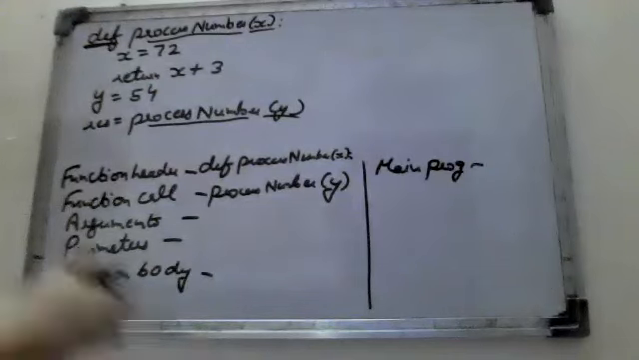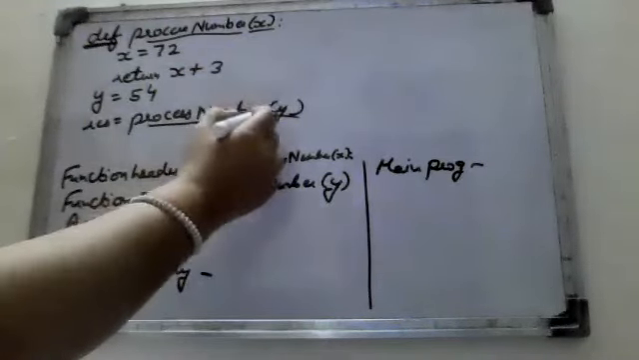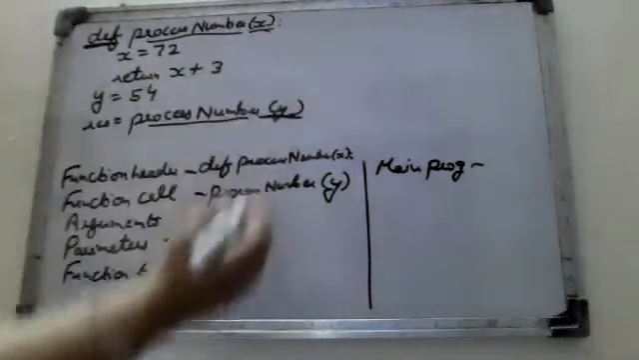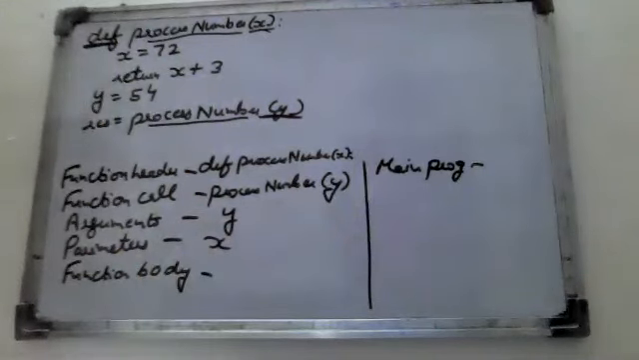Okay. Now argument. So we have an argument. Which argument? Which we have to pass, meaning the actual argument. So what is the actual argument here? y. Parameter. A parameter comes in the formal argument. So what is that? That is x.